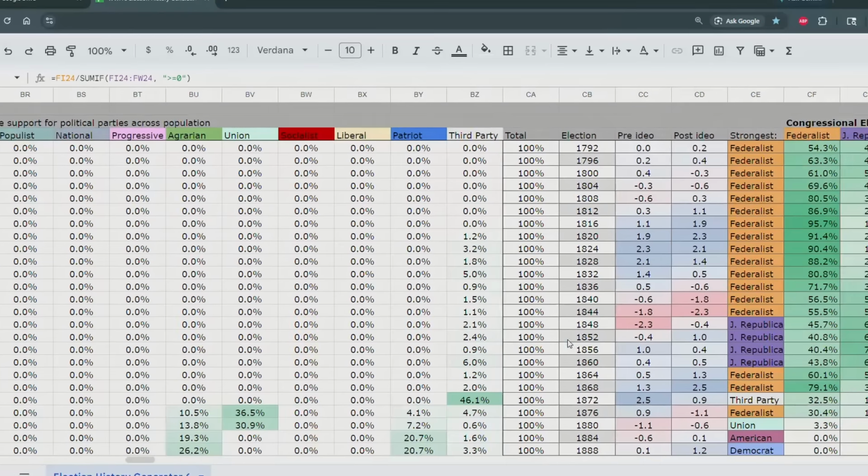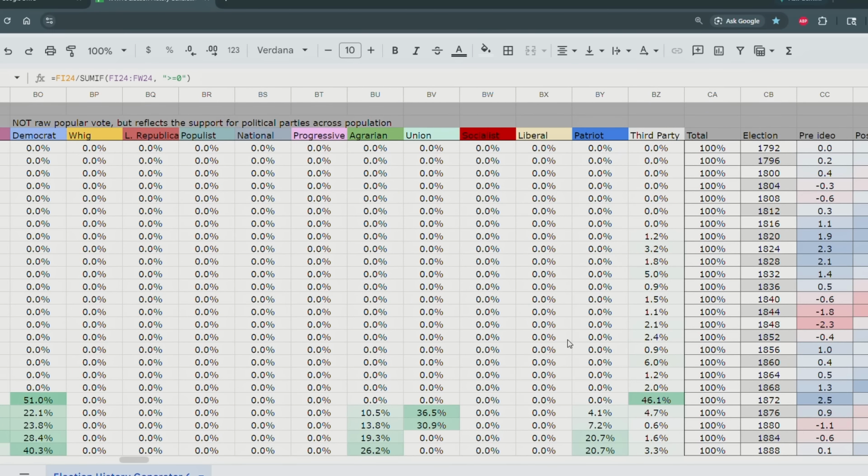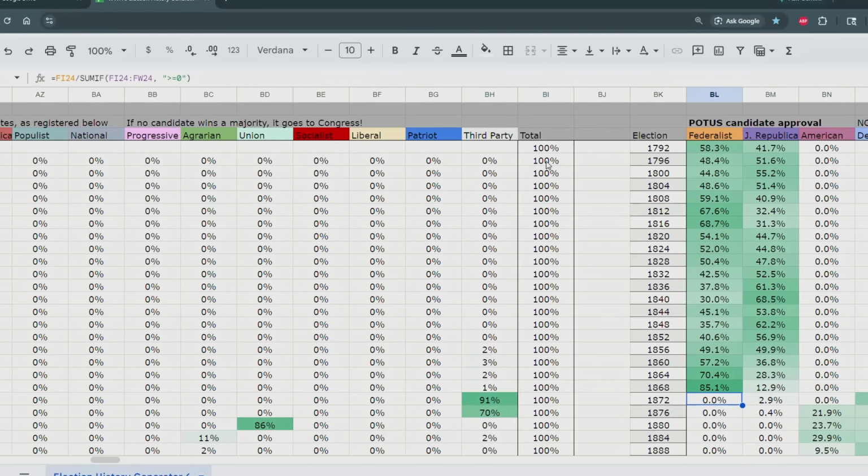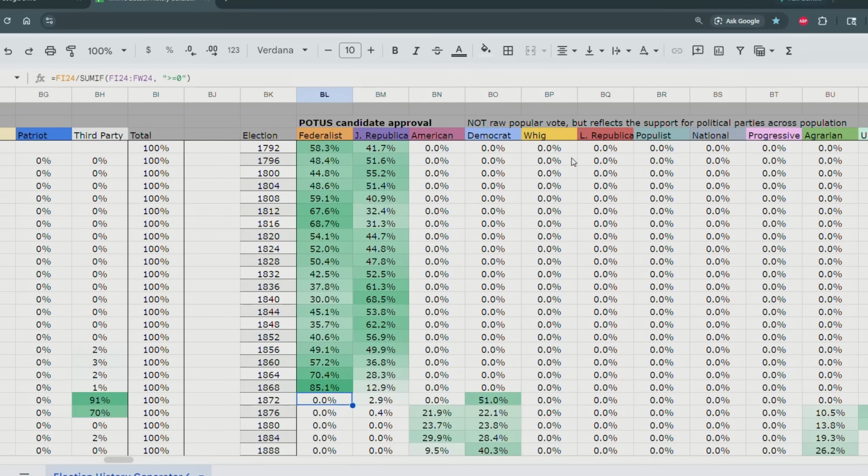So here is all the details. Now, of course, if you watched the last video, you know what all these details were, but let me just explain them before everyone gets confused. So this is the approval for the political party. This is not how many votes they get. This is not how much support they get in the Electoral College. This is their approval overall.